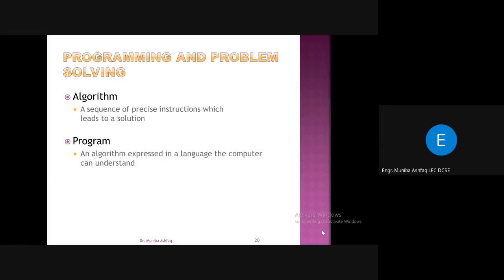Then you have a program. The program is actually the implementation of the algorithm. An algorithm is expressed in a language the computer can understand. So the program is actually the algorithm converted into the computer language, right? So that the computer can understand what you want to instruct that machine to do, some task, to solve the problem for you.